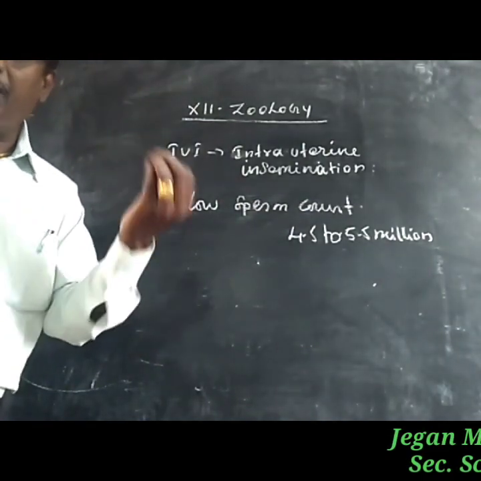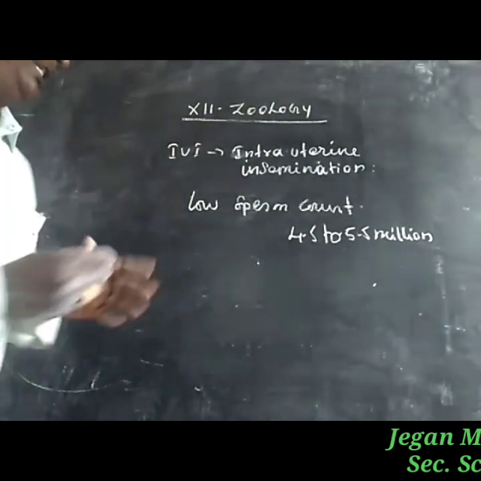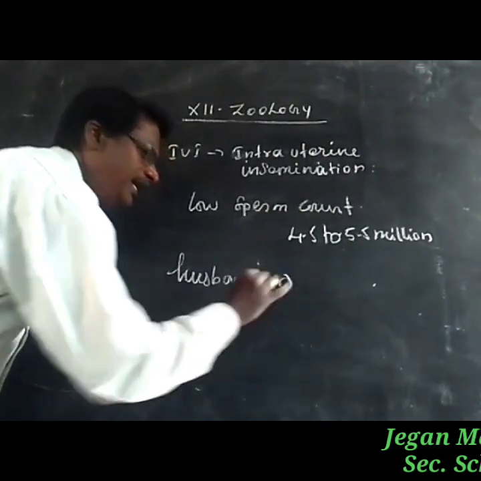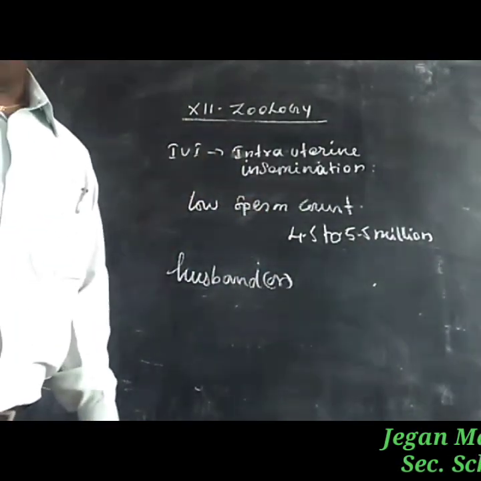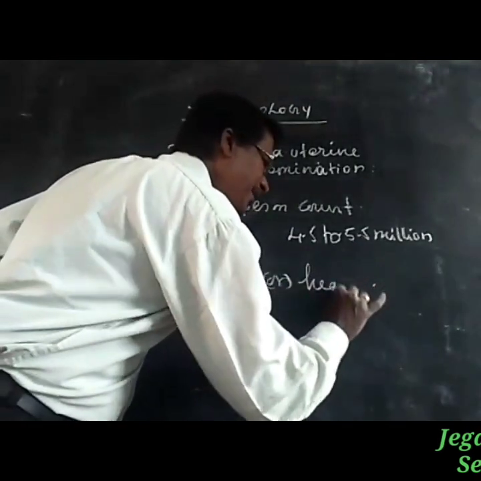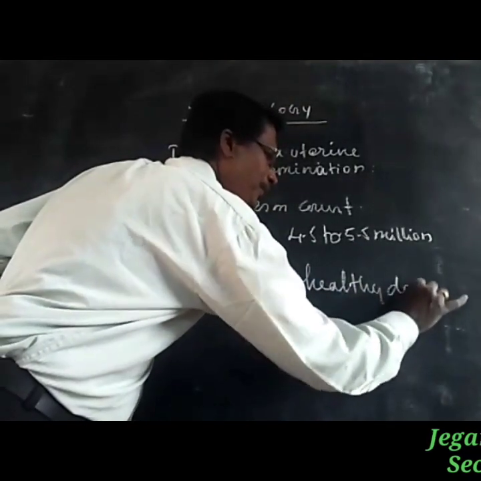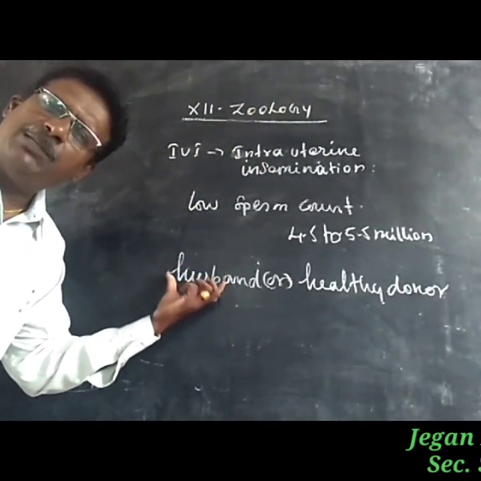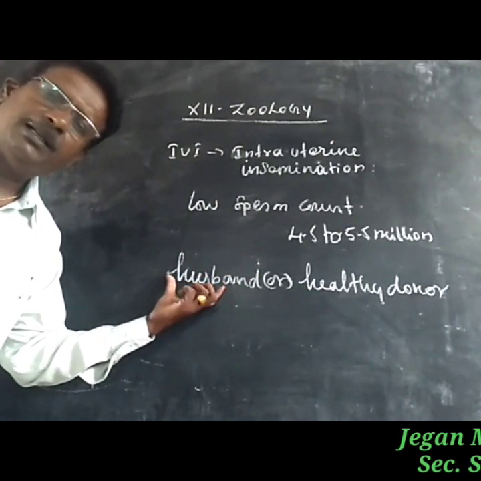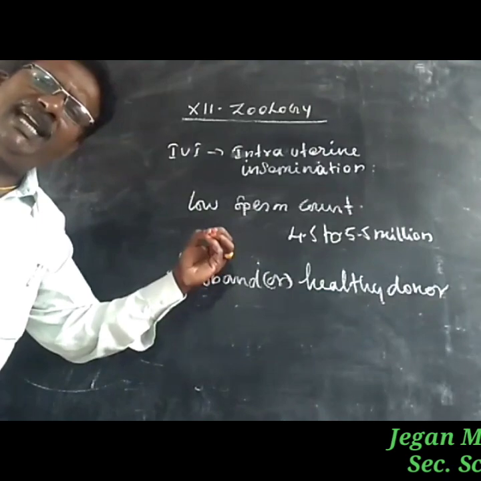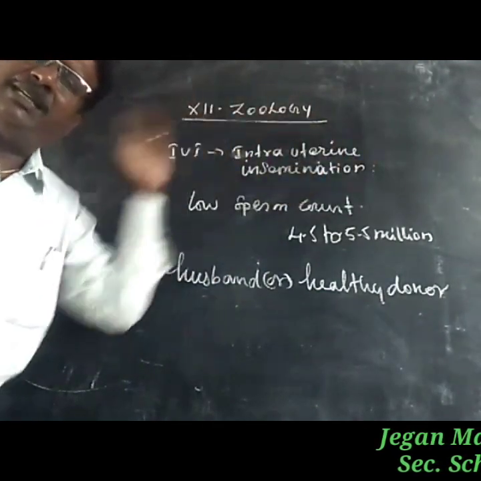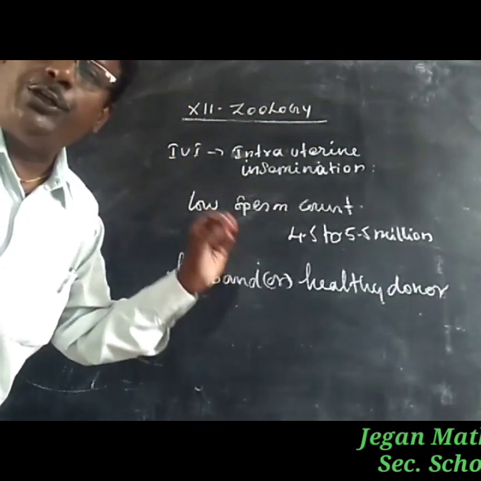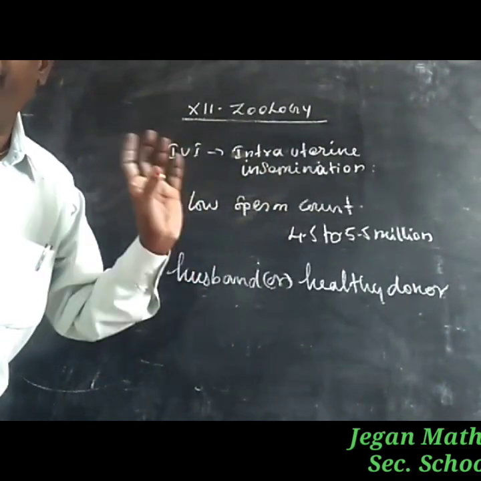Here the semen is collected either from the husband, if he is healthy, or from a healthy donor, any other healthy person, and introduced into the uterus through the vagina.